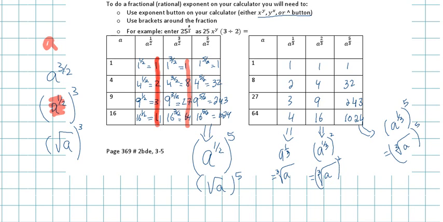Now, can you guys tell me what's happening with my numerator and my denominator of my exponent? So if you're looking at your exponent, where's your numerator going? And where is the denominator going? If you look between this and this, where's your denominator going?